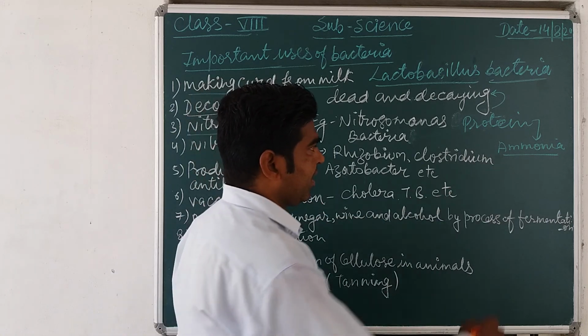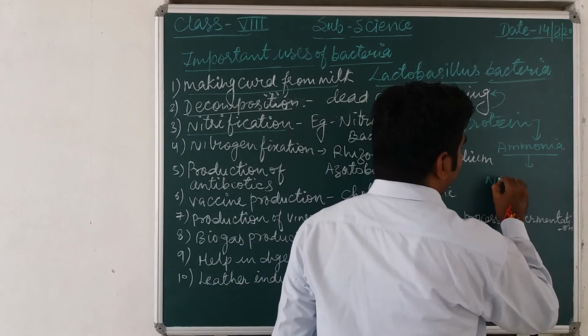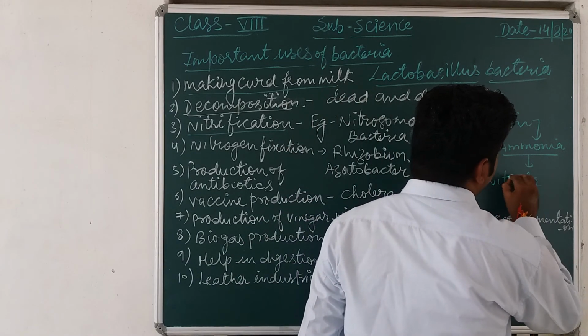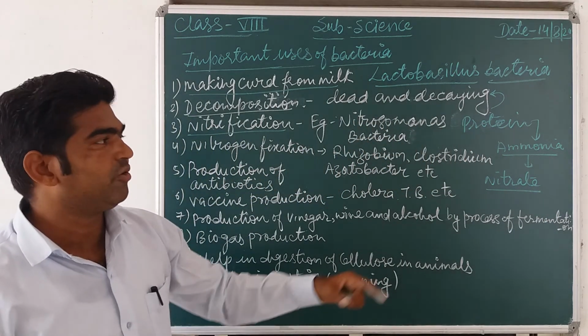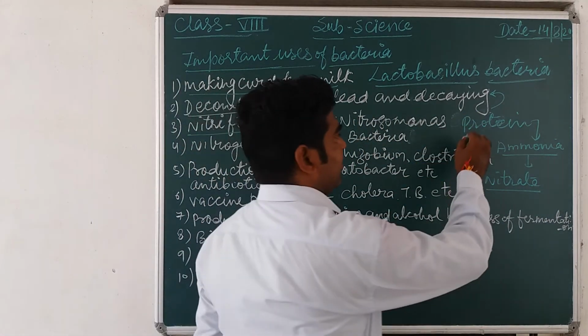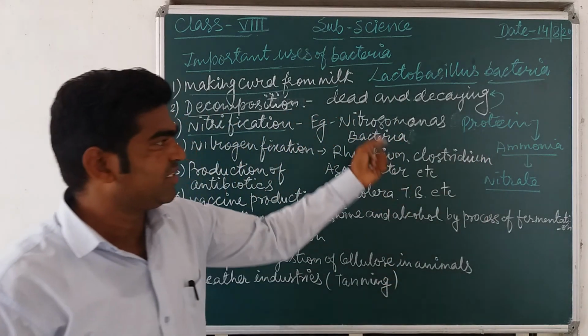After that it can be converted into nitrate, because you know that plants cannot directly utilize the nitrogen present in protein. So first it is converted into ammonia.